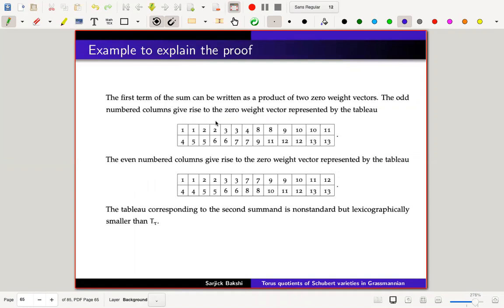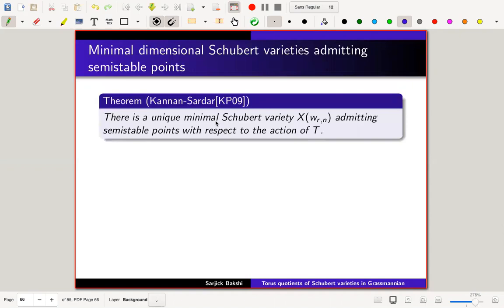Okay. And the last part of the talk is on the minimal dimensional supervarieties in the Grassmannian which admit a semi-stable point. Why study them in the first place? One of the things we have proved, which we will not have time for today, is when the quotients of supervarieties are smooth. For that, to give a combinatorial criterion, one has to study the minimal dimensional supervarieties. At least we have to study that. So Kannan and Sardar have shown that there is a unique minimal dimensional supervariety which admits a semi-stable point.